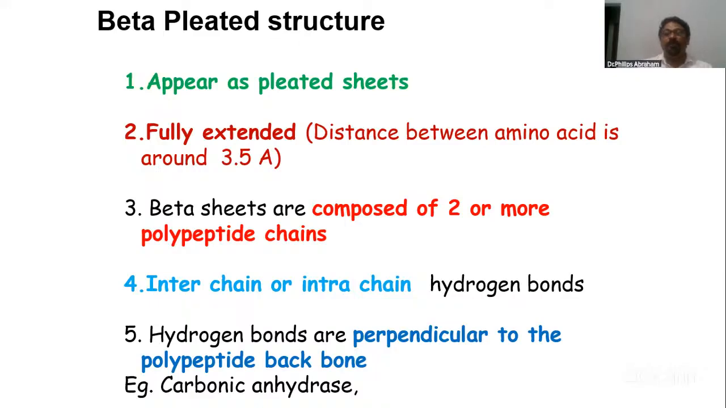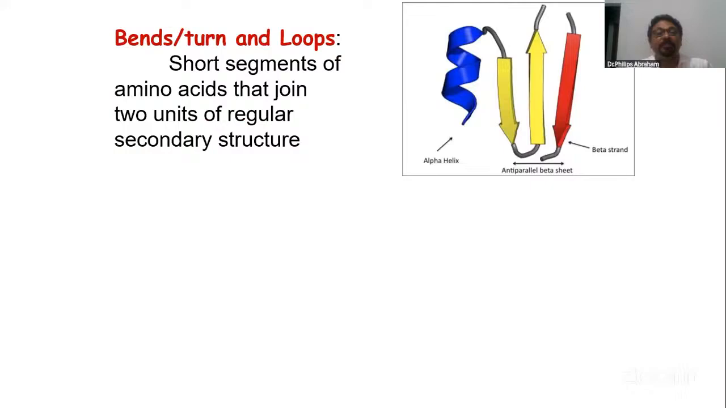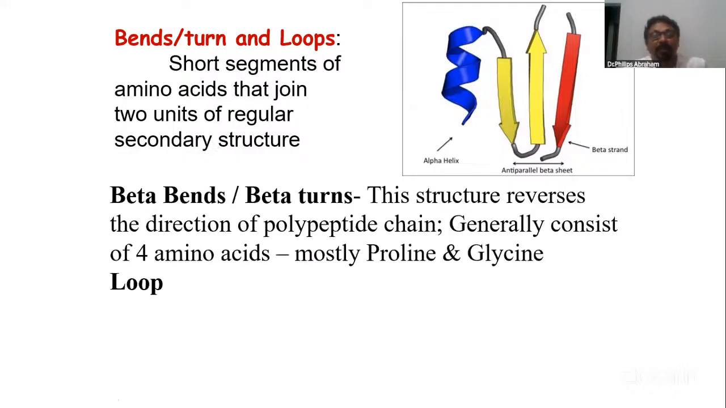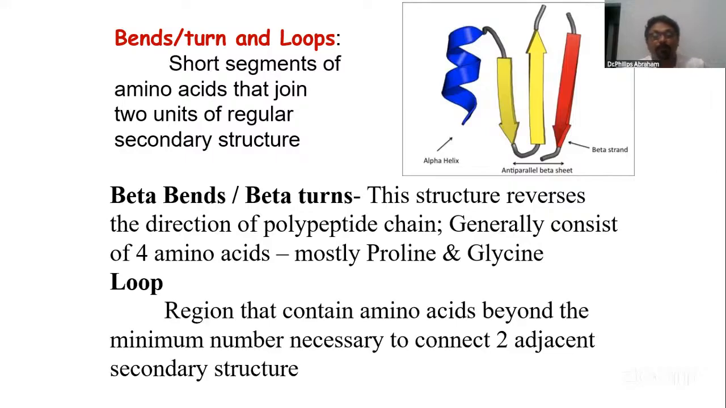If you compare and study these two, it will become easy. And don't stop here. One extra point, which gives you 0.5 marks extra, is about some superstructures. We have beta turns and loops. A short segment of amino acids joins two units of regular secondary structure. It can be a beta bend or beta turn, or it can be a loop. So just mention these terms.